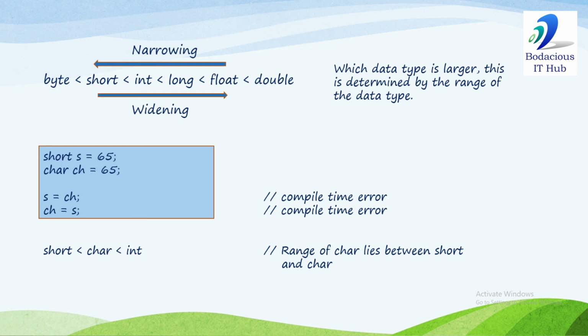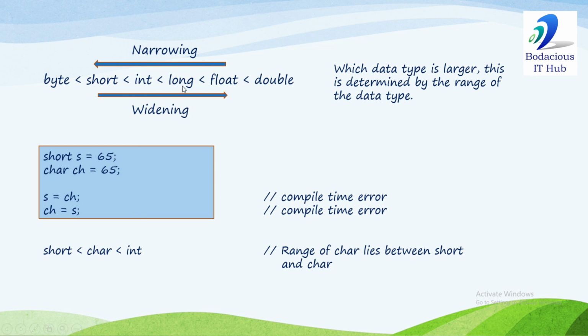Now the main thing that we discussed, that is, in Java data type narrowing is not allowed and widening is allowed. So which data type is larger and which is smaller? This decision is taken according to the range of the data type, not according to the size of the data type.